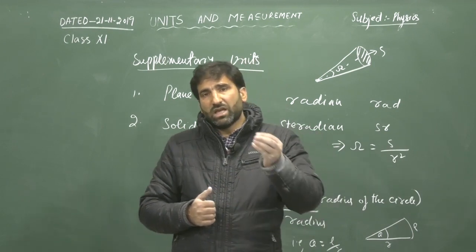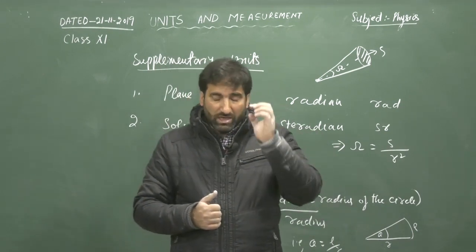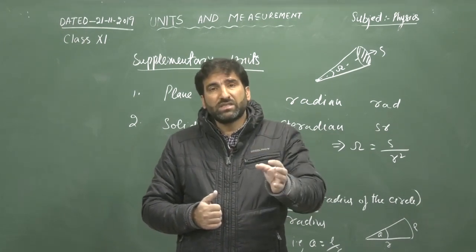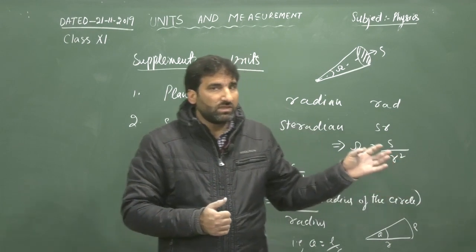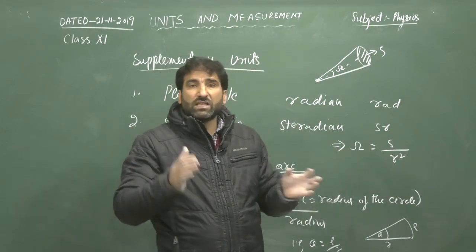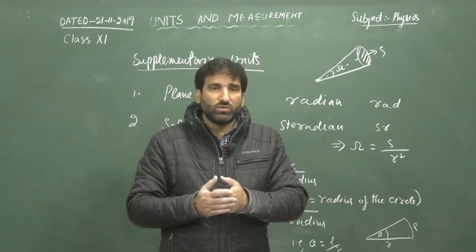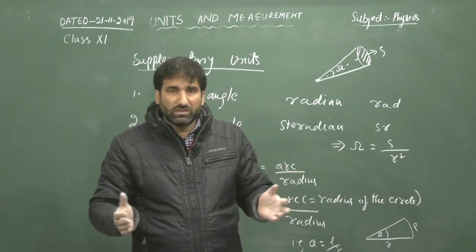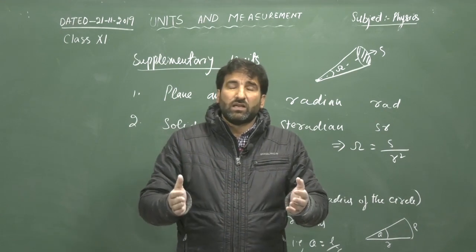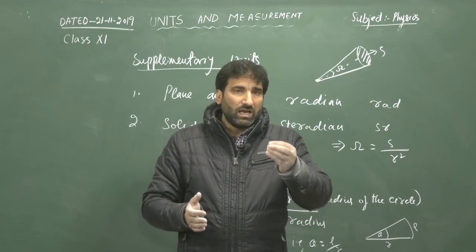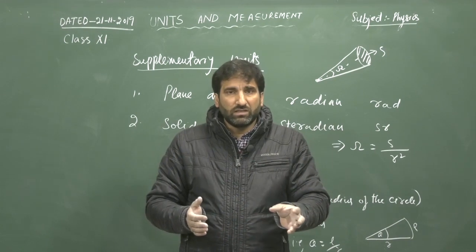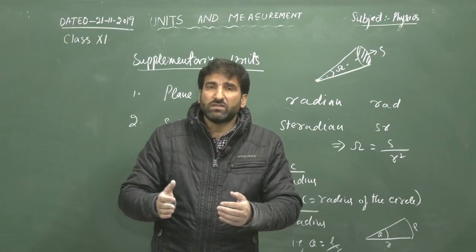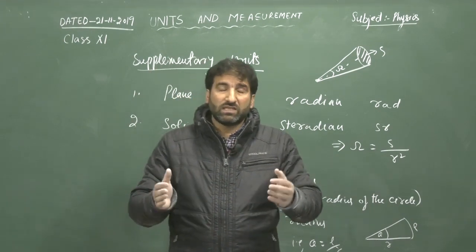You have seen the CGS system, MK system, FPS system, and at last the very important unit system, that is SI system, which is of more practical use. In this SI system, there are 7 fundamental quantities and 2 supplementary quantities, and we have listed these fundamental quantities in SI system and their units.